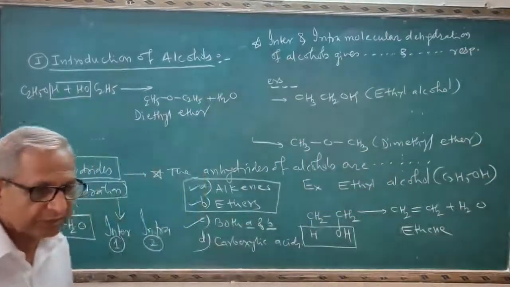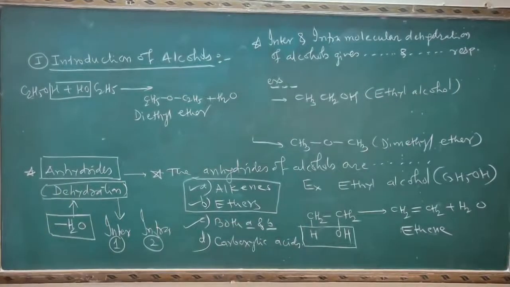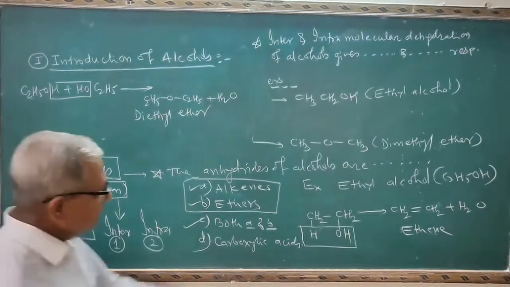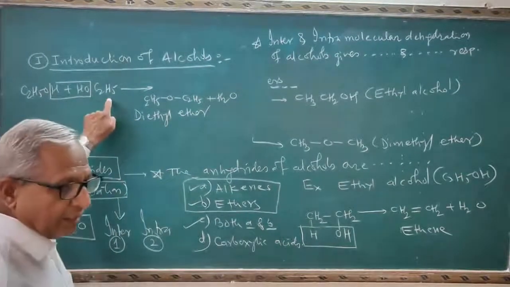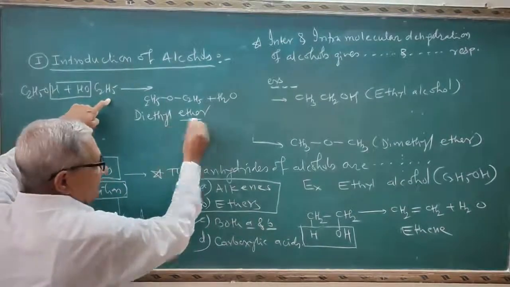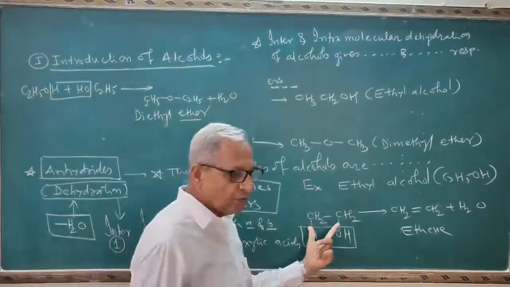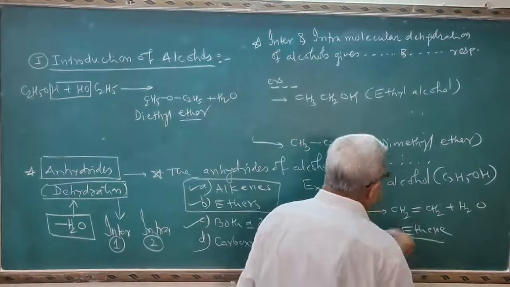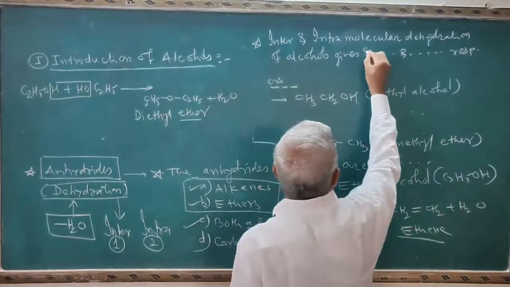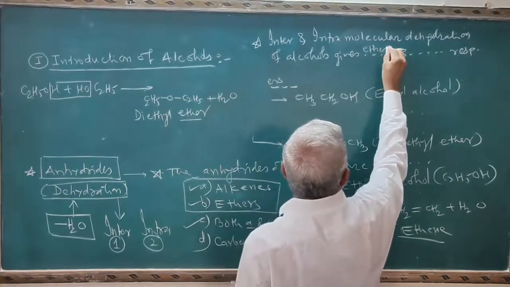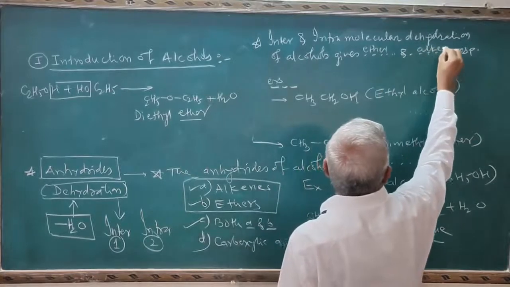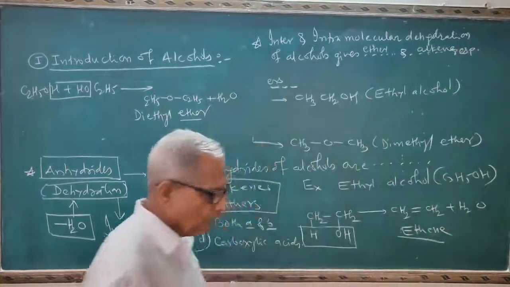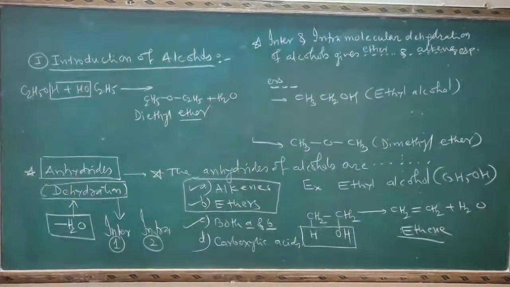This is the important question. The answer is on the board. See here, this is the intermolecular dehydration. The answer is ether. This is the intramolecular dehydration. The answer is alkene. So the answer will be ether and alkene respectively. This is the important question here.